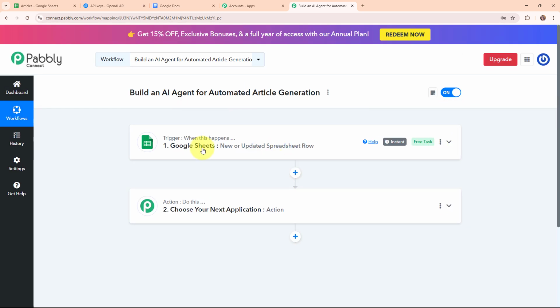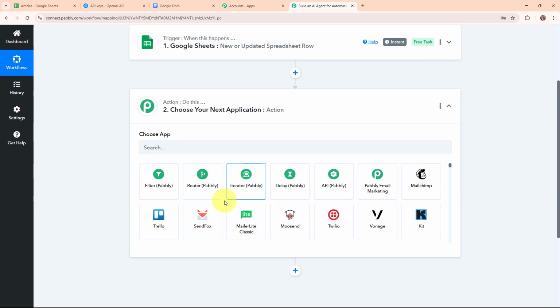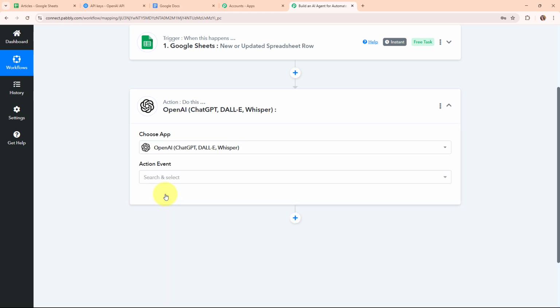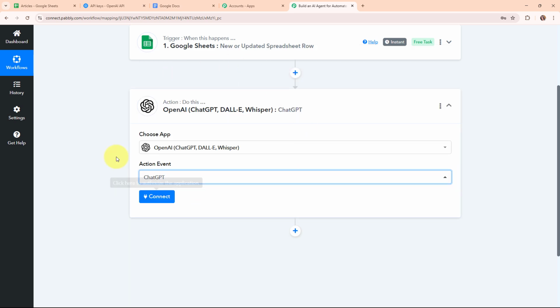So once we have received new details from our Google Sheets, then I want to use these details and give a prompt to OpenAI to generate a new article for me. So for that, I need to connect my OpenAI with Pabbly Connect in this action step given over here. So here I'm going to select my action application as OpenAI. OpenAI is a company that develops advanced AI tools and models like ChatGPT. People use OpenAI to create content, write code, answer questions, and even generate creative ideas. So here in my OpenAI action step, I'm going to select my action event as ChatGPT because I'm going to use ChatGPT to generate a new article for me.